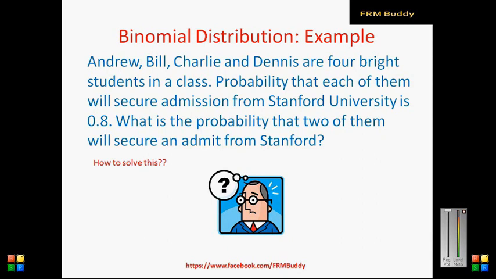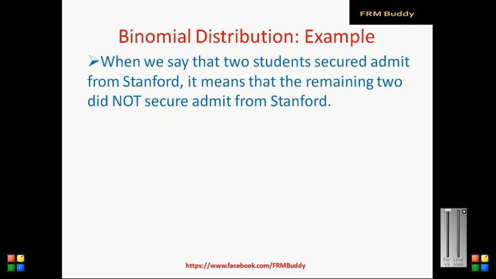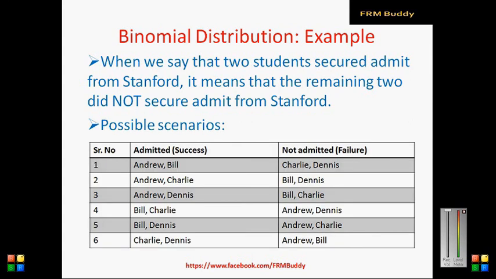Now, when we say that 2 students secured an admit from Stanford out of 4, it also means that the remaining 2 did not secure an admit. Okay, so we have the following possible scenarios. Firstly, say Andrew and Bill got an admit, and Charlie and Dennis did not. Similarly, in the second scenario, Andrew and Charlie were admitted, while Bill and Dennis were not. So as you can see here, there are 6 different scenarios that are possible.